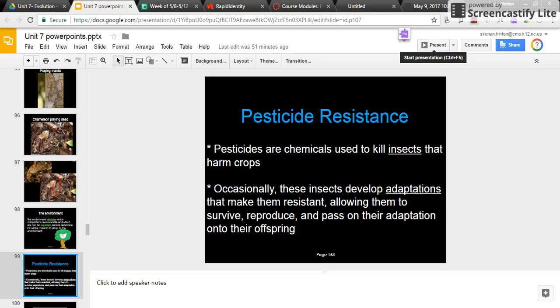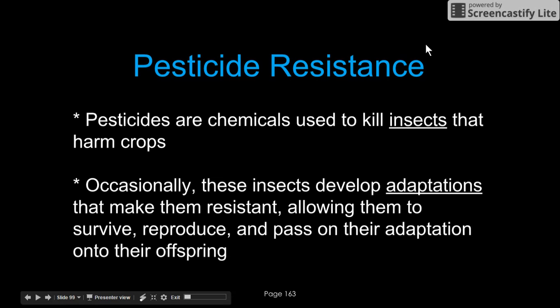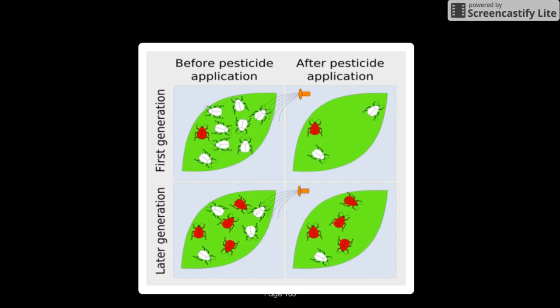Starting back on slide 99, let's talk about my roaches. All right, so I sprayed some roaches. Some of them automatically had a mutation that made them resistant to my bug spray. A lot of the roaches died, but some of them did not because they had that mutation. Those bugs that had the mutation were able to reproduce and make more offspring that came with that mutation. Now I can spray some Raid on those bugs again, but because of that mutation, those bugs will stay alive.